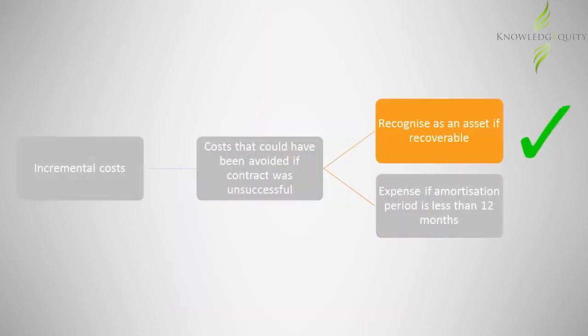In order for the wages expense to be capitalized as an asset, it would need to be recoverable. This has been satisfied since the costs of the temporary employees would be included in the profit margin. The second requirement is for the cost to be amortized over a period greater than 1 year. This requirement is not met since the contract is only for 4 months. As such, the wages expense for the temporary staff would be expensed.